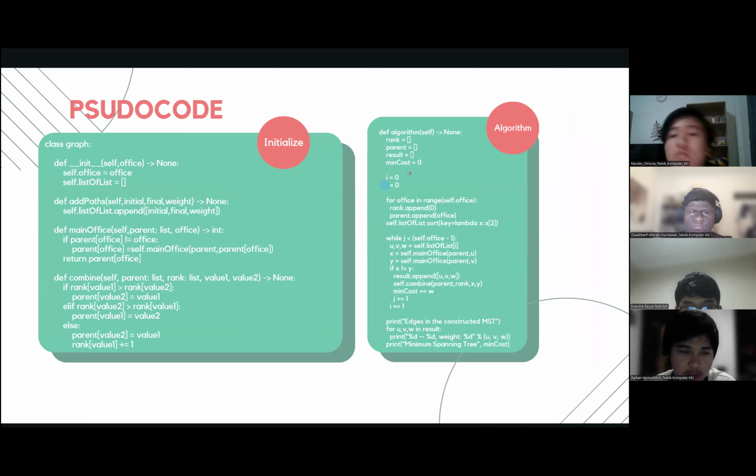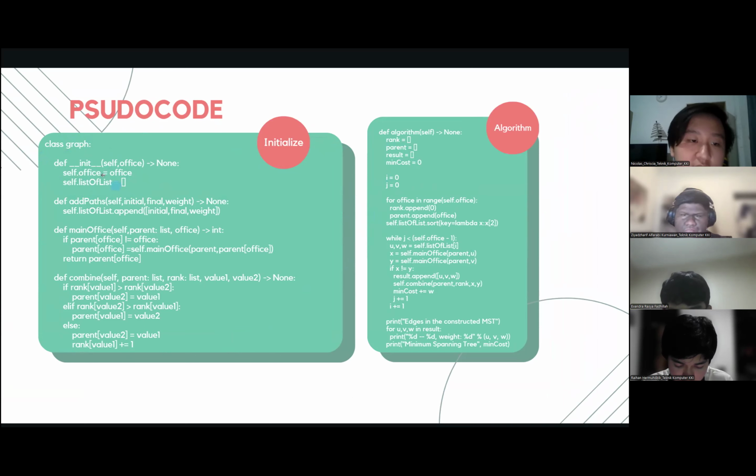Now, this is the pseudocode for the algorithm. Here, this is the initial code to initialize. First, we have the graph class. This defines the amount of nodes that exist, and then we're going to put those nodes in a set of lists. Now, this is adding the paths. So we have the initial, which is U, final, which is V, and weight, which is W. And then we're going to add the paths to the list.